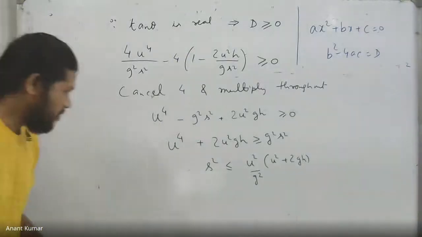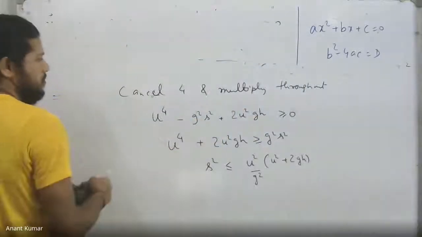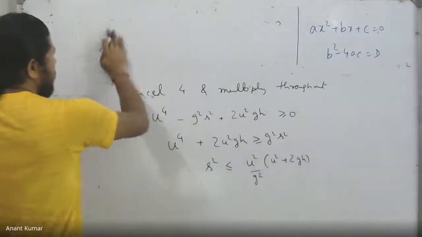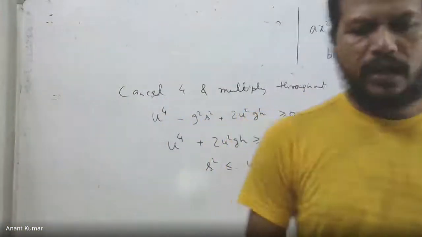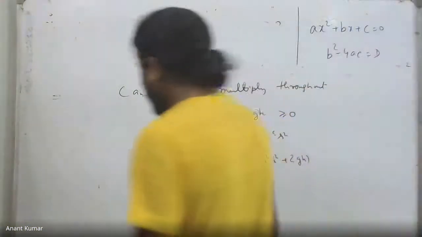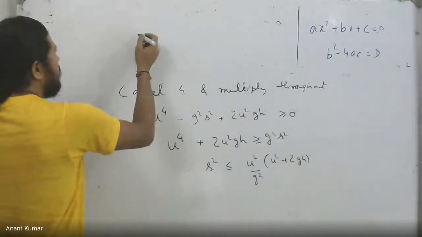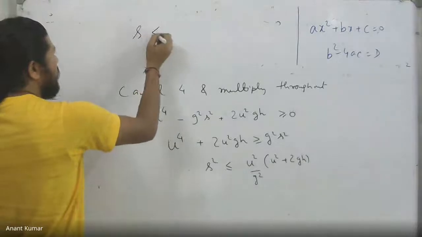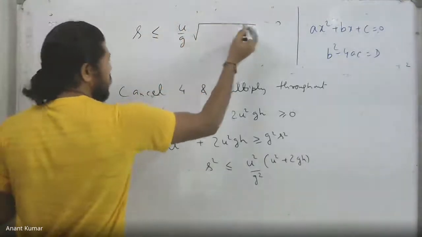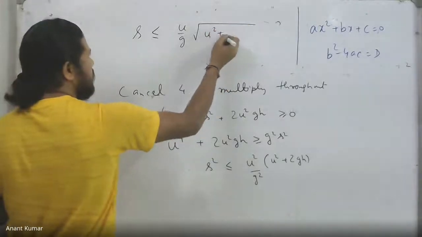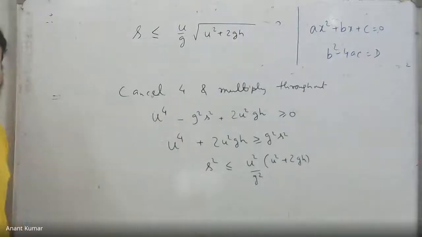So S is therefore turning out to be less than. There is actually a maximum range formula for the inclined plane. Actually, you can apply that one itself. That can be done, definitely. In this case, therefore, S must be less than or equal to u by g into root over of u square plus 2gh. That becomes the largest possible value of S.